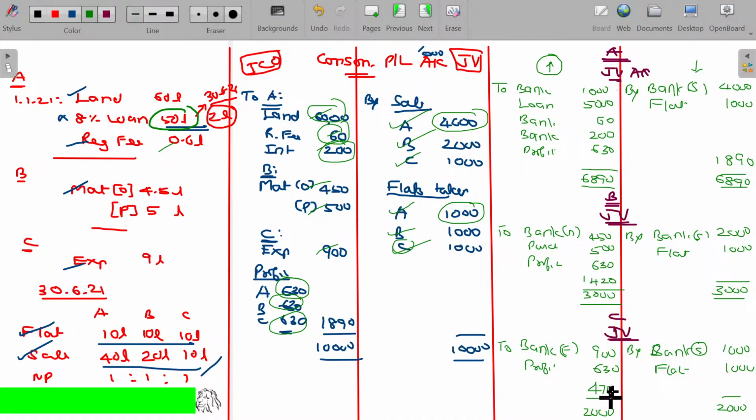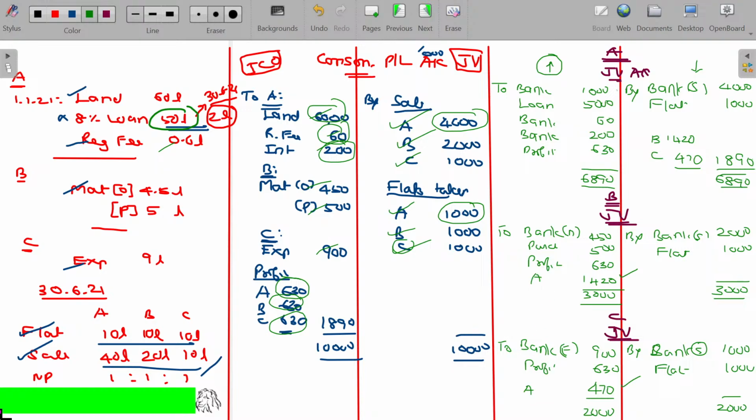Now, these two have to pay this much money, 1420 and 470. If I add them up, what will it be equal to? You will get this one. So this 1890 is recoverable from B as well as C in their balance amount, 1420 and 470. Here, A account. Here, A account.